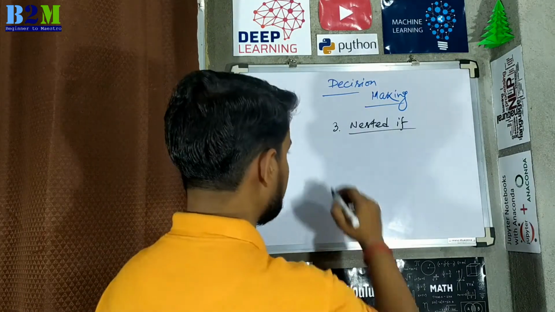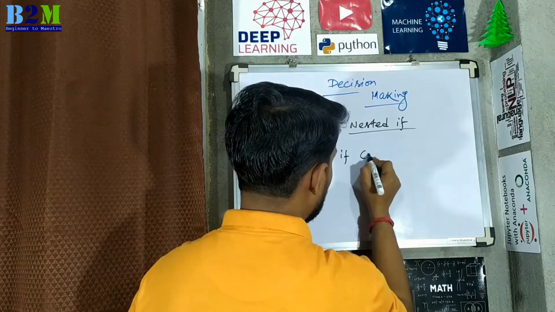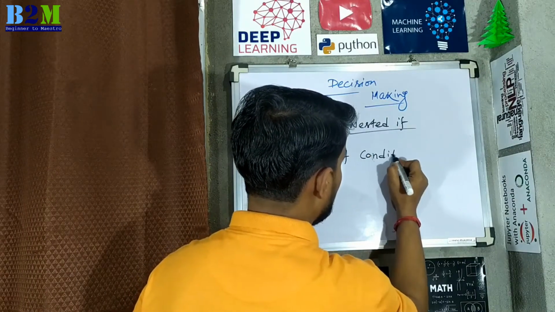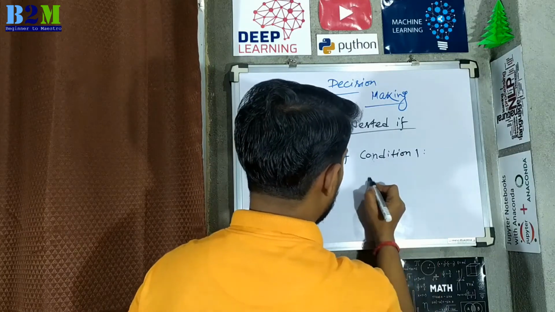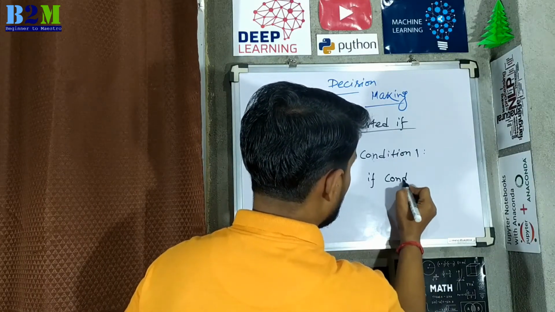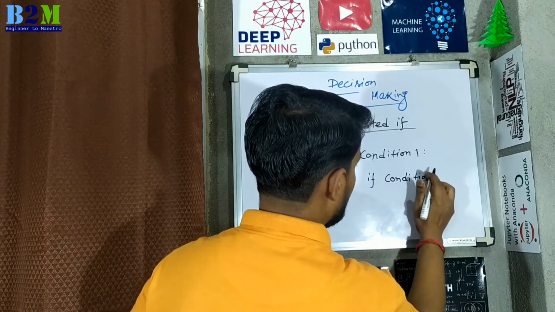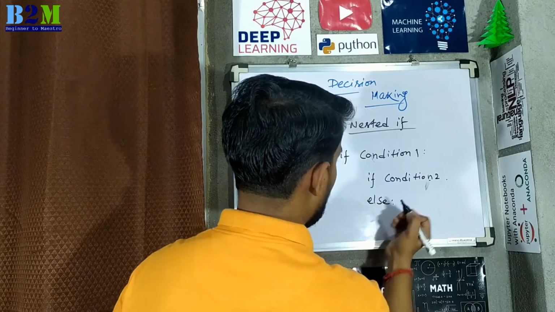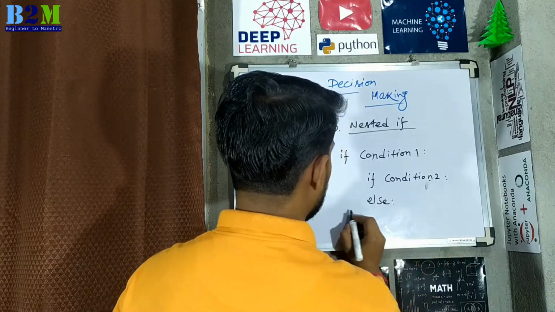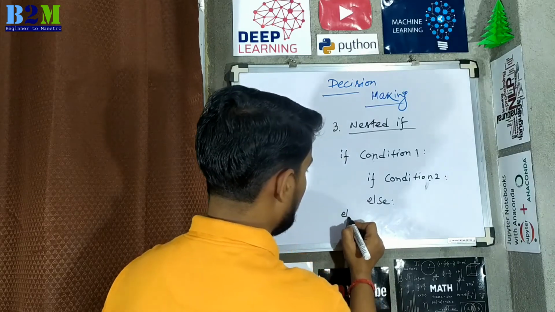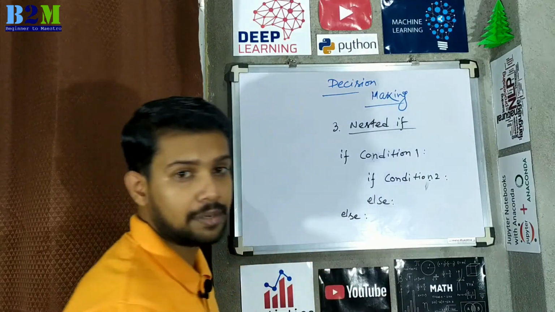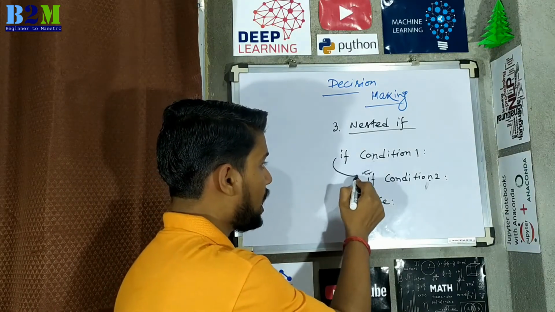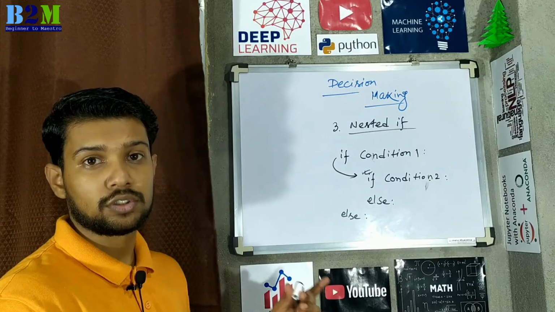Nested if indicates one if condition within another if condition. For example, if condition 1, now within that, condition 2. Now here you can write an else statement also, and outside of this if you can write another else statement also. So an if condition within another if condition is called nested if.